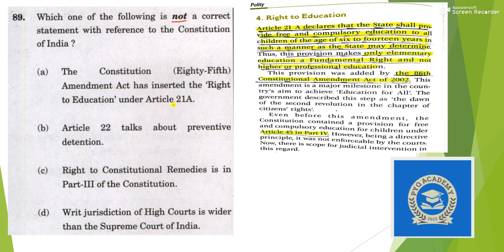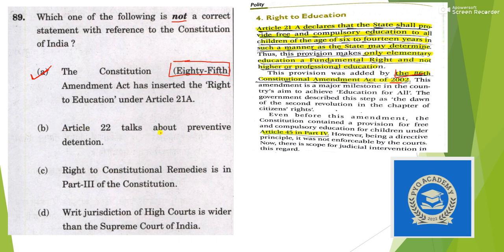If you have read the chapter of fundamental rights, in Article 21 you will find that Article 21A was added by the 86th Constitutional Amendment Act of 2002. So it was not 85th. So the first statement is itself wrong. So the answer here is option A. Otherwise, all the statements are correct.